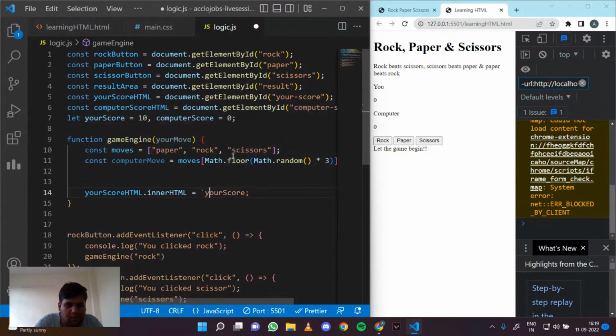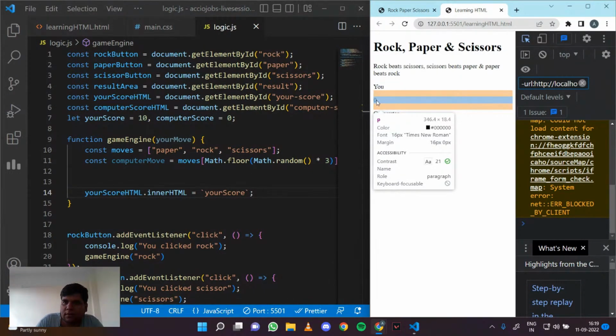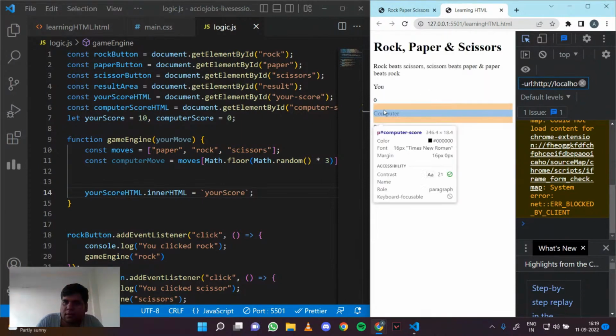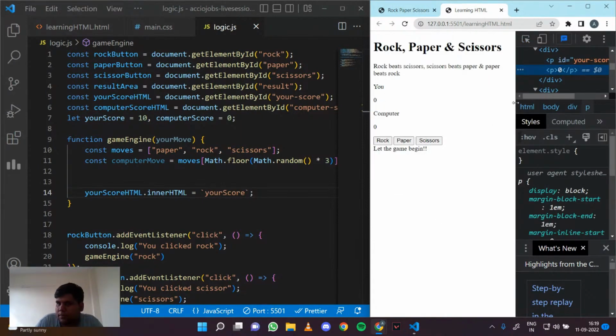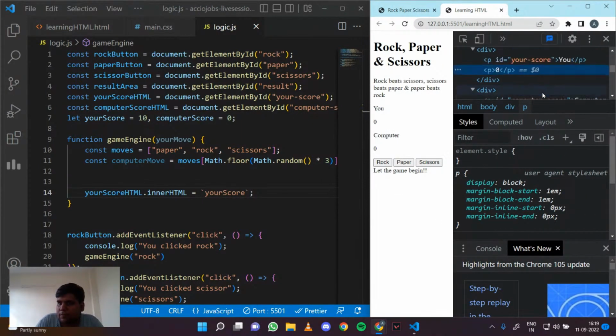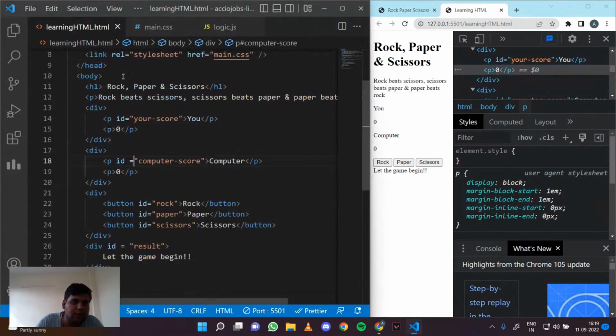Okay, we'll use template strings here. Oh, okay, we put it on the wrong thing. So this we have to put it on.